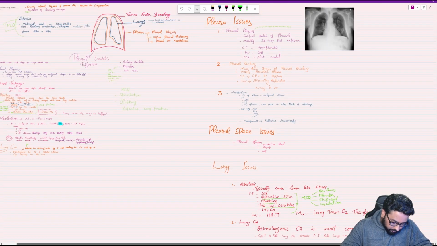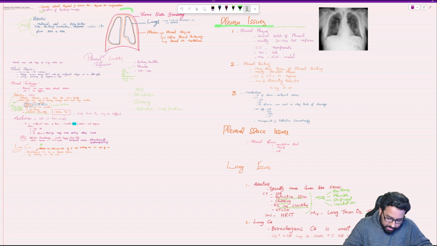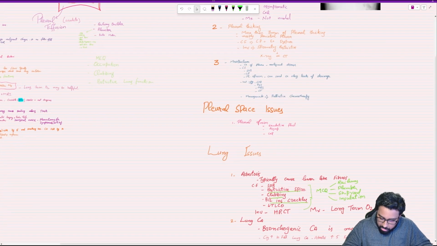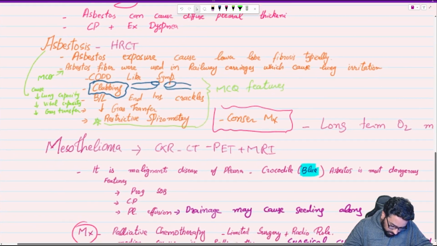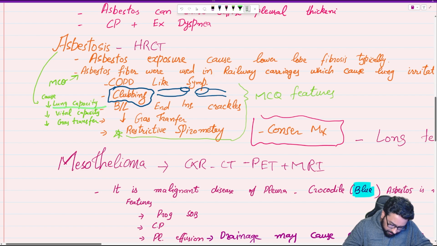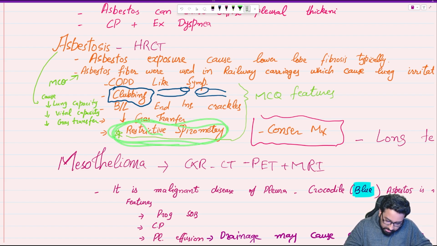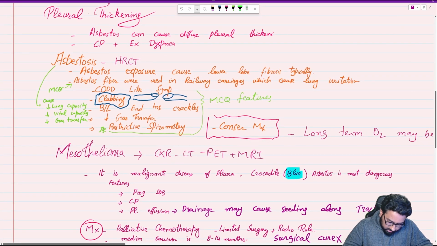So it was basically asbestos and related issues. Three areas from here: pleural and pleural plaques. Chest X-ray is showing something, background of asbestos exposure. What will you do? There are pleural plaques, nothing to do. Mesothelioma, palliative chemotherapy. Asbestosis, we know. Working in some industry, coming in with restrictive spirometry, clubbing, bilateral inspiratory crackles, long-term oxygen therapy. Here we see, so asbestosis obviously can decrease lung capacity, can cause decreased vital capacity, and can cause decreased gas transfer. The most important thing is restrictive spirometry here along with previous exposure.